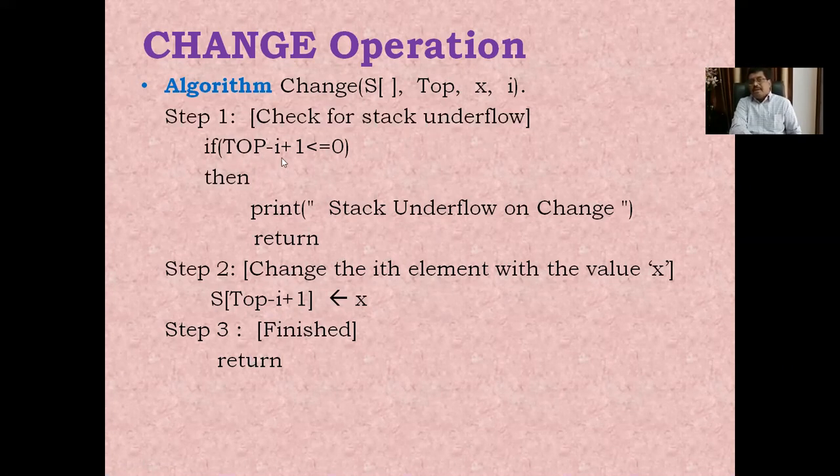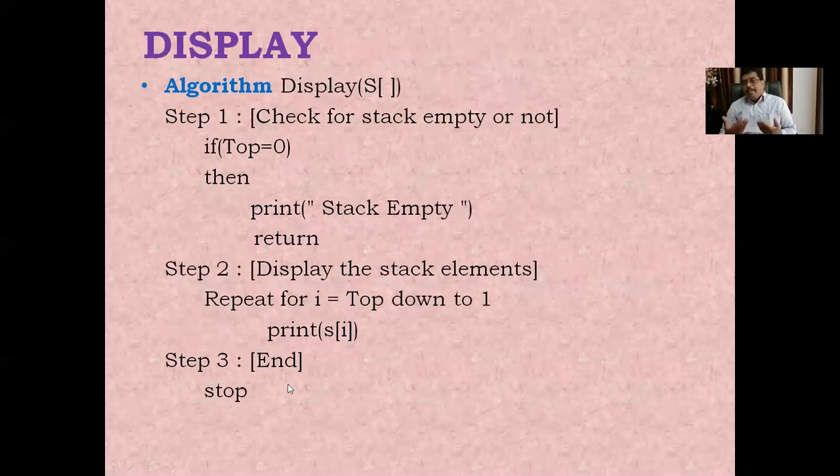If top minus I plus 1 is less than or equal to 0, the change operation cannot be performed, underflow condition. Otherwise, S of top minus I plus 1 equal to X, and it returns. These are the operations we perform.